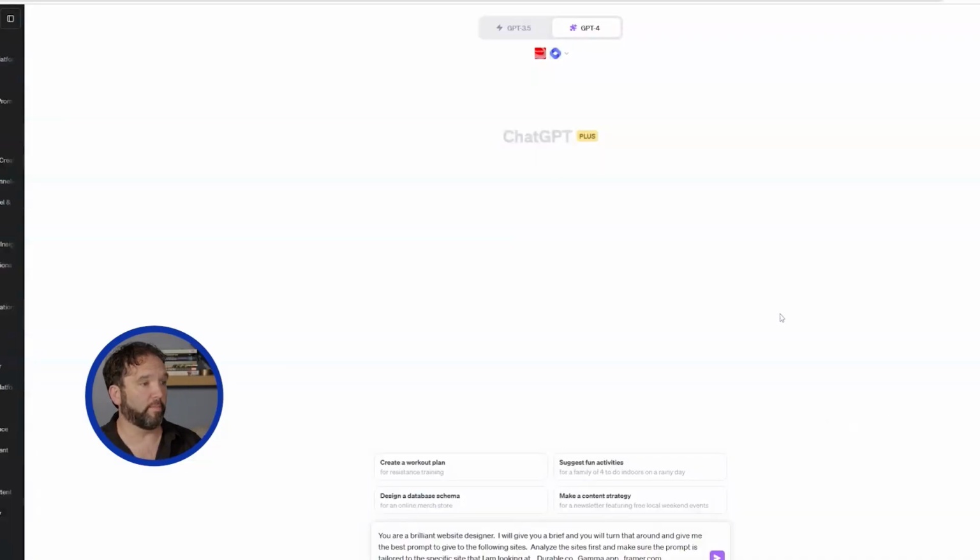Okay. So I'm going to jump right back into ChatGPT 4. I've got my plugins enabled, WebPilot, which is going to be able to search the internet for the sites that I create. Again, ultimately what I'm going to do is have GPT search for the sites that I want to create the websites on. And then I'm going to ask ChatGPT to create for me the best prompt for each of those individual sites. So I'm going to start here.